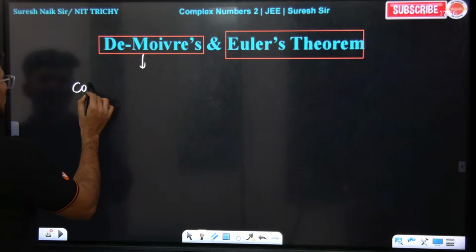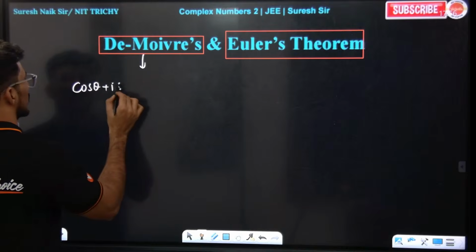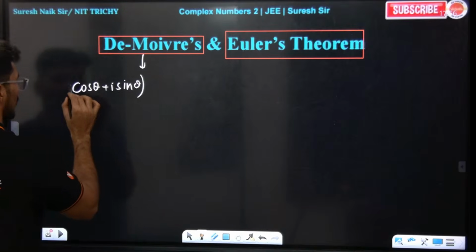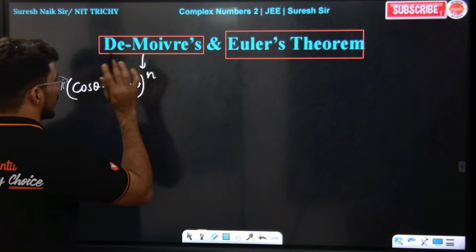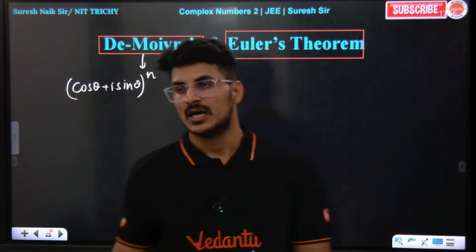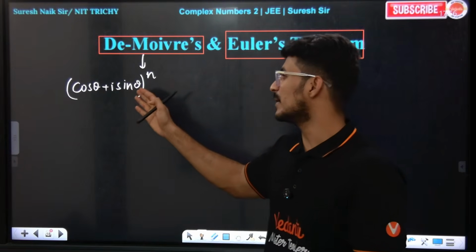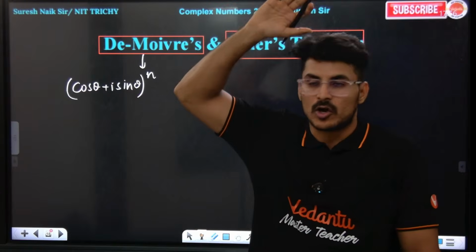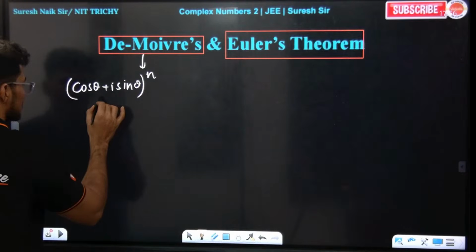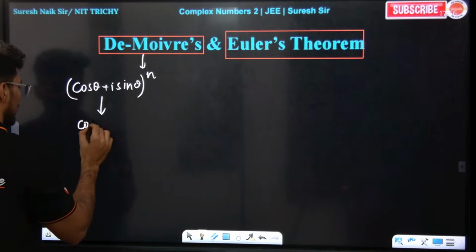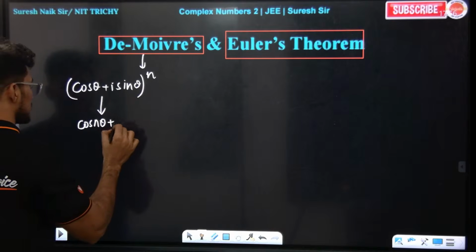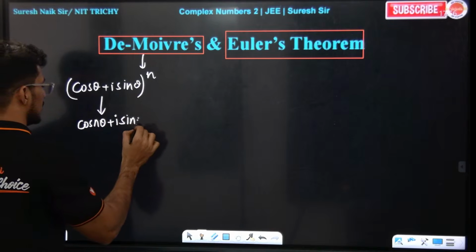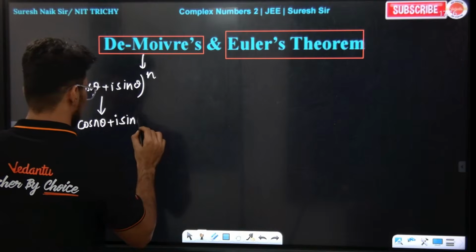As per de Moivre's theorem, if I raise cos theta plus i sin theta to the power n, we write this as cos n theta plus i sin n theta.